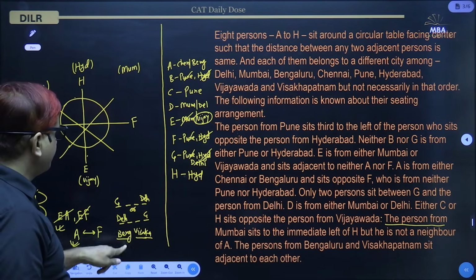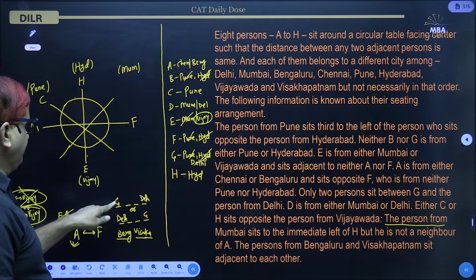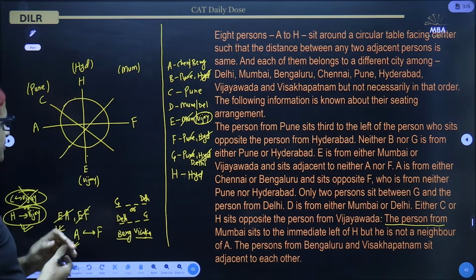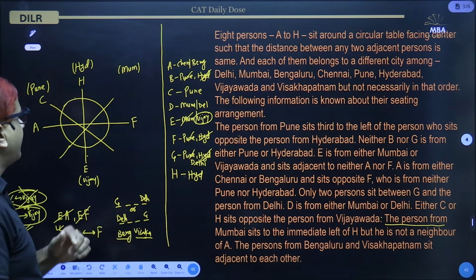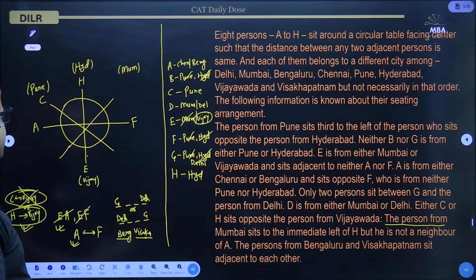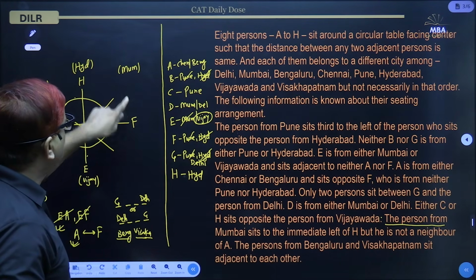Now we are left with only these. That is, the person from Delhi is 2 places away from the person, and the person from Bengaluru and Visakhapatnam, they are adjacent to each other. Okay, now here we can see that the person F is not from Mumbai.